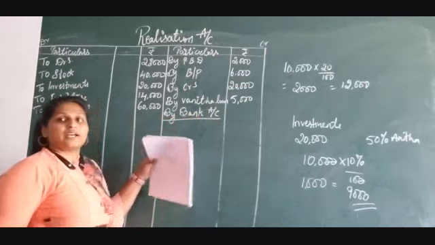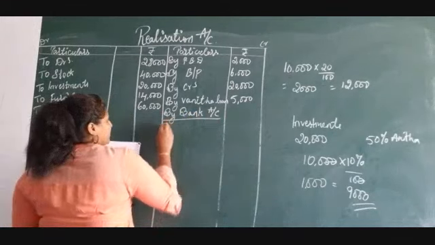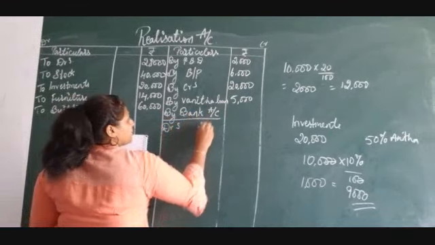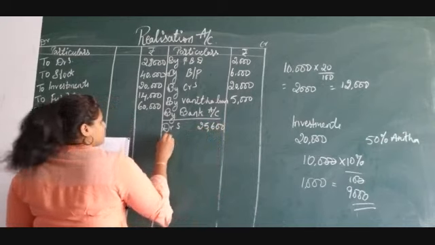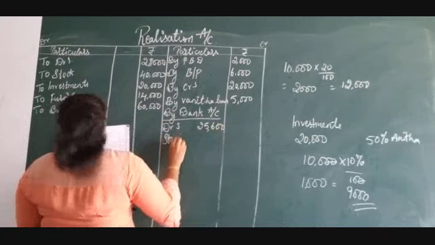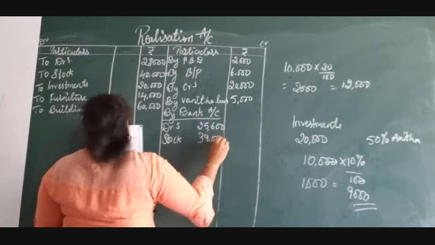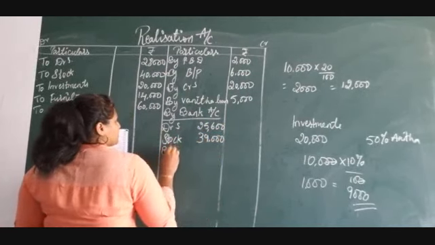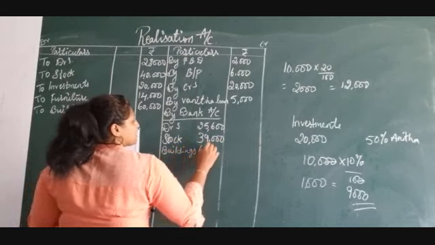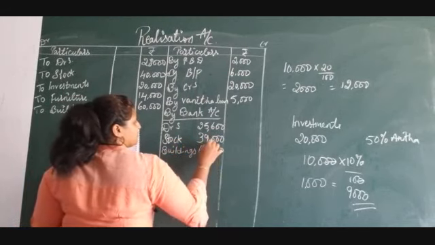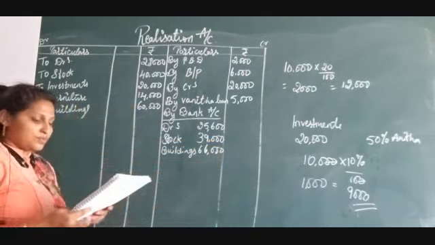Under this, all the assets realized we should write. So what are the assets realized? They are given: debtors 25,600, and next you have stock 39,000. Next buildings 66,000. Okay, I am writing here in the inner column itself.